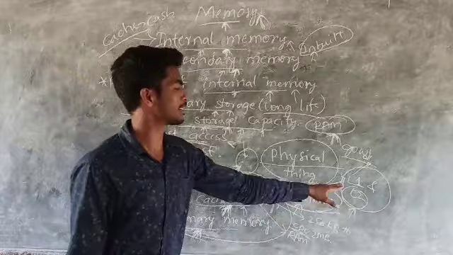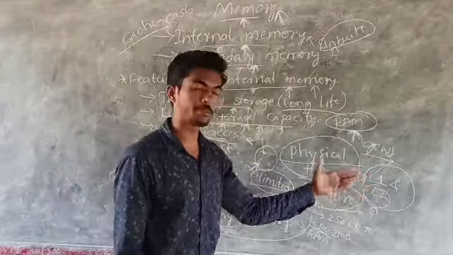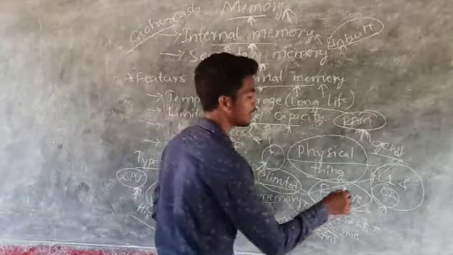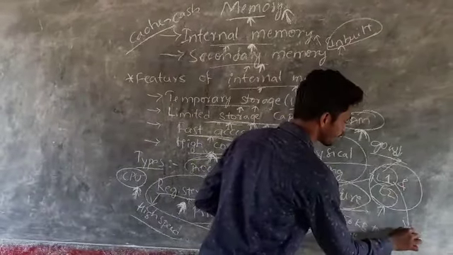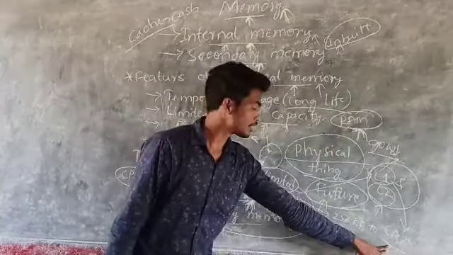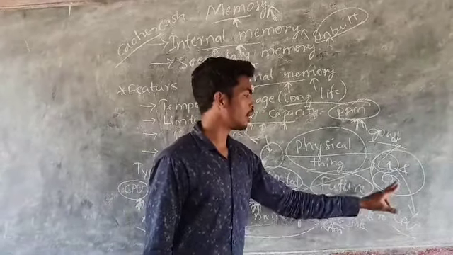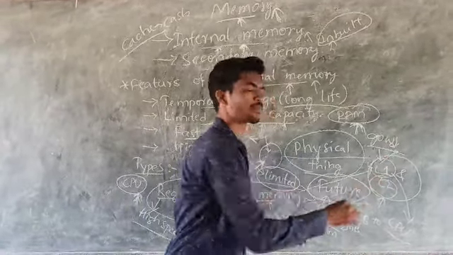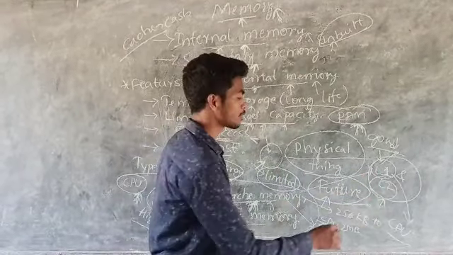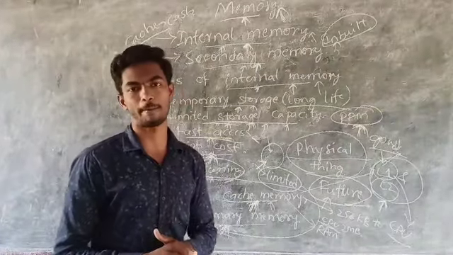What does it mean? L1 just resides with the processor, and L2 resides in between the RAM and CPU. The speed of L1 is less compared to L2, and the speed of L2 is two times higher than the RAM.